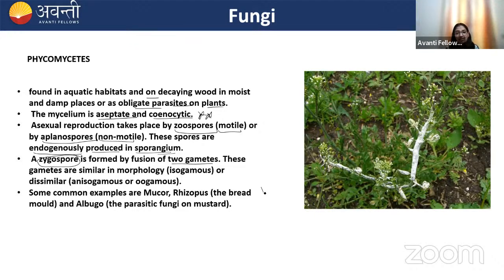And the examples are very important. Remember the example that Rhizopus, the Phycomycetes, includes Albugo, and Albugo is the parasitic fungus on mustard. You can see in the image, this white color. These are Albugo fungi, okay? Rhizopus is the bread mold. You have observed Rhizopus on the bread. And there's Mucor. Remember the example. Examples are very important, okay?